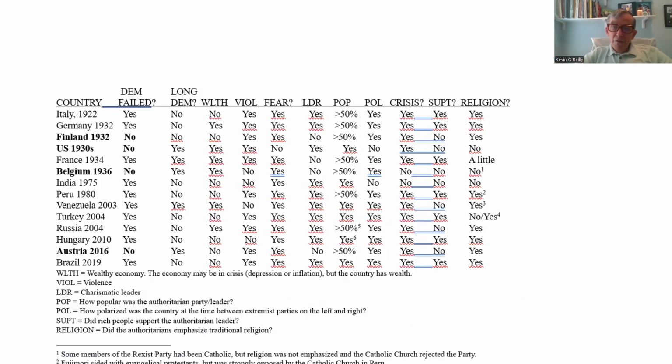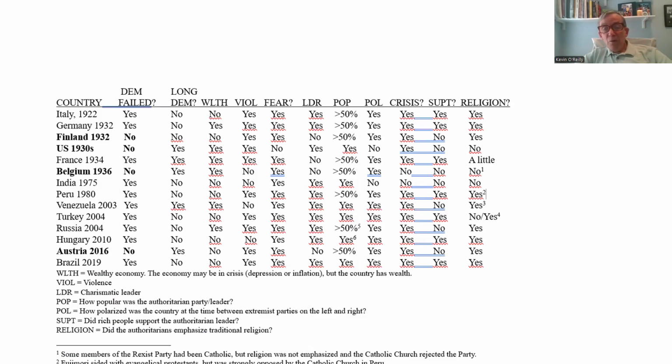Another way to do this is with a graph, a chart. And here you have a chart. It's quite complicated, but it explains up at the top. So if you look down at the bottom of the chart, I had to abbreviate everything. So WLTH is a wealthy economy, violence, fear. LDR is having a charismatic leader. How popular were the populists or the extremists? That's important.